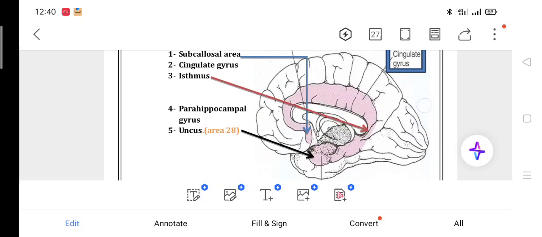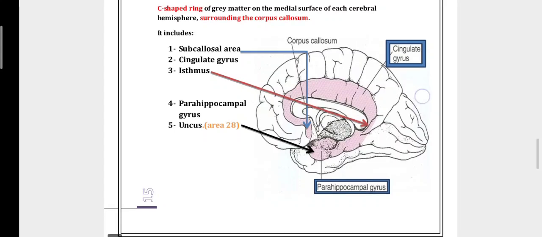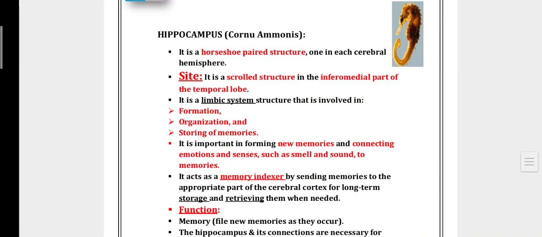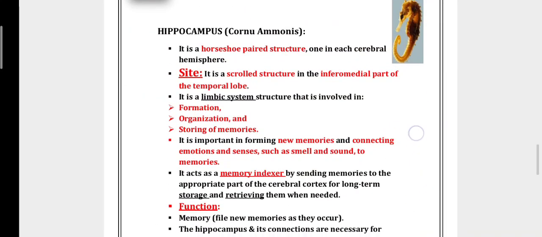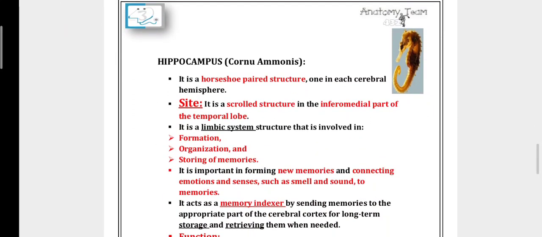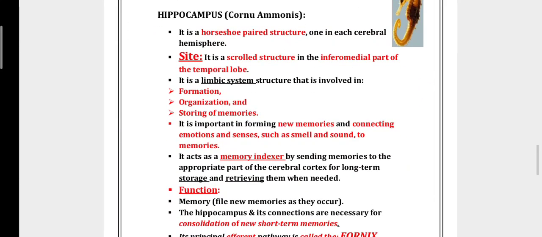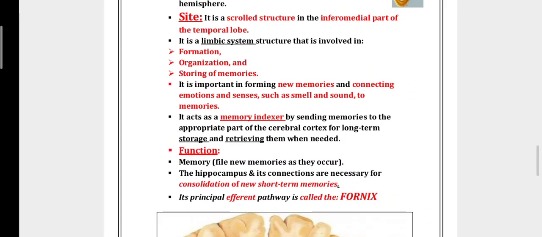The functions of the limbic system. The structure includes the subcallosal area, the cingulate area, and the parahippocampal area. The hippocampus is a horseshoe-shaped structure in each cerebral hemisphere, part of the temporal lobe. The limbic system is involved in the formation, organization and storing of memory.